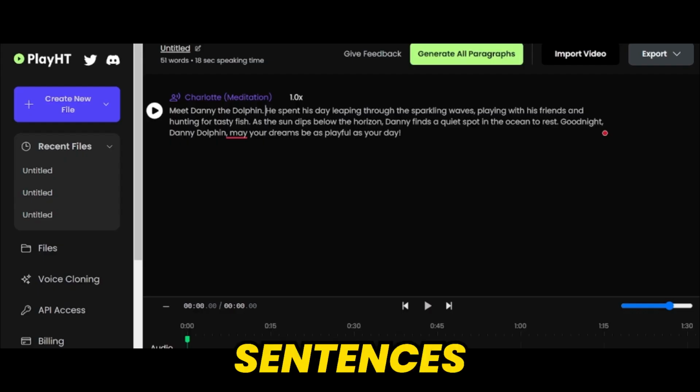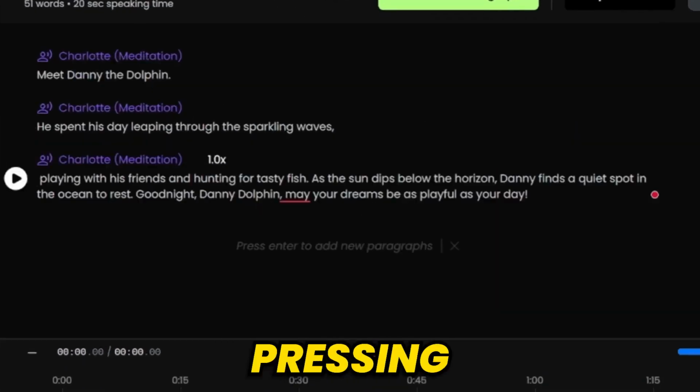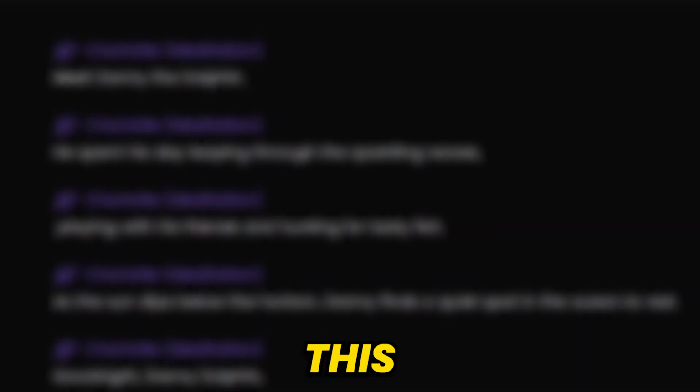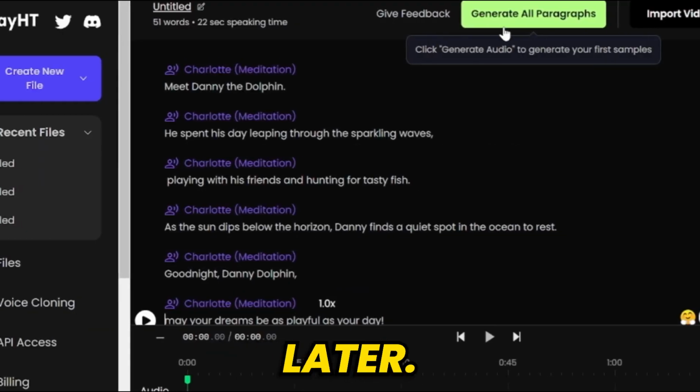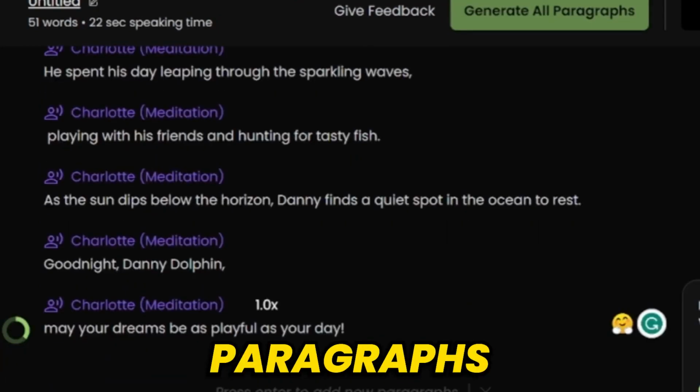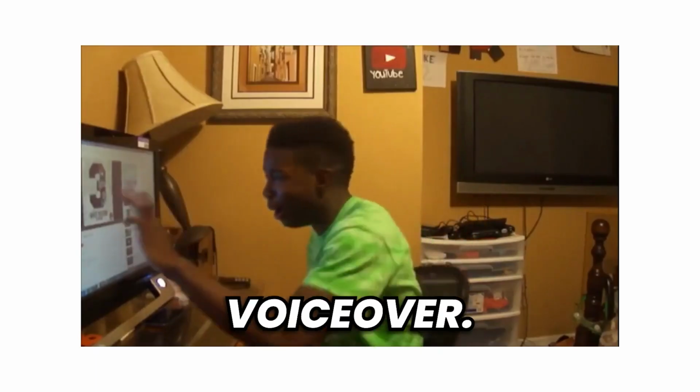Now you can divide the sentences into different paragraphs by pressing the Enter key on your keyboard. This helps make your voiceover a lot smoother than before and also helps us edit later. Click on Generate All Paragraphs, and voila, you have your voiceover.